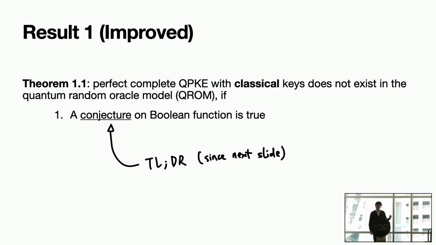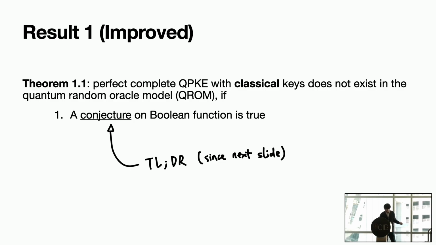And as long as you assume that conjecture is true, then you can rule out any quantum public key encryption with classical keys in the random oracle model. Okay? Unfortunately, this conjecture is a bit long, even if it's simple to describe, because you have to define all the related notions for Boolean functions. So I didn't put it here. And another reason is the next slide.